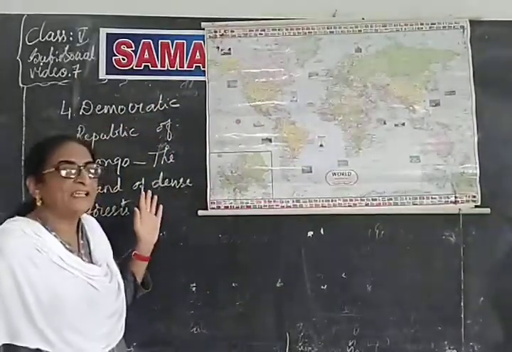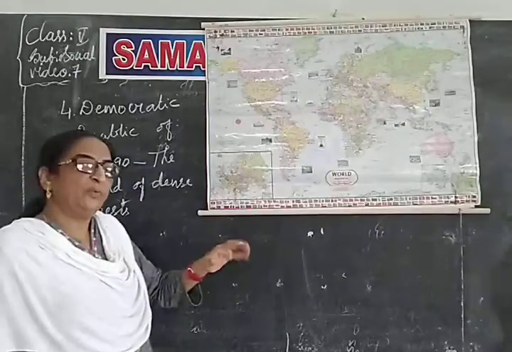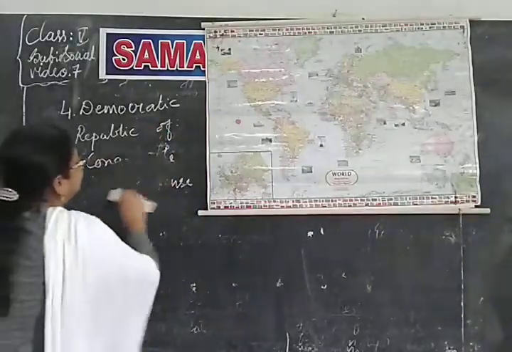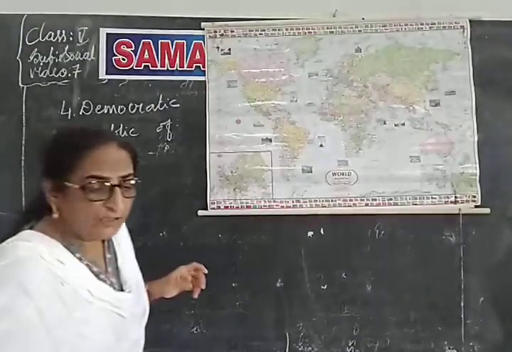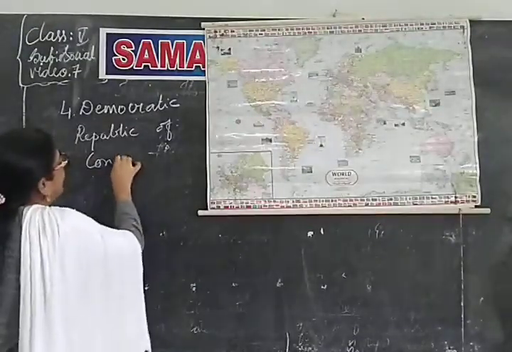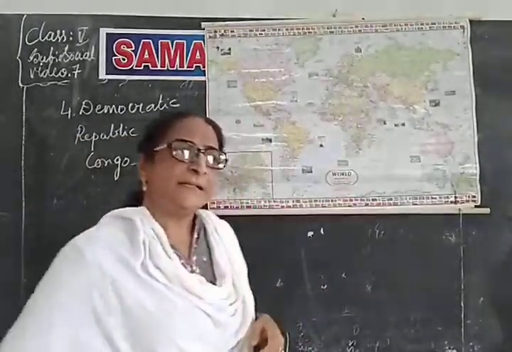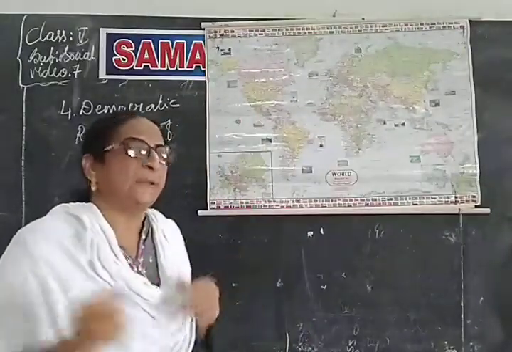And its capital city is Kinshasa. So in that way, we have to know everything regarding that country. We have learned about its relief features, and now we have to learn about its climate. Let us learn something about its climate.